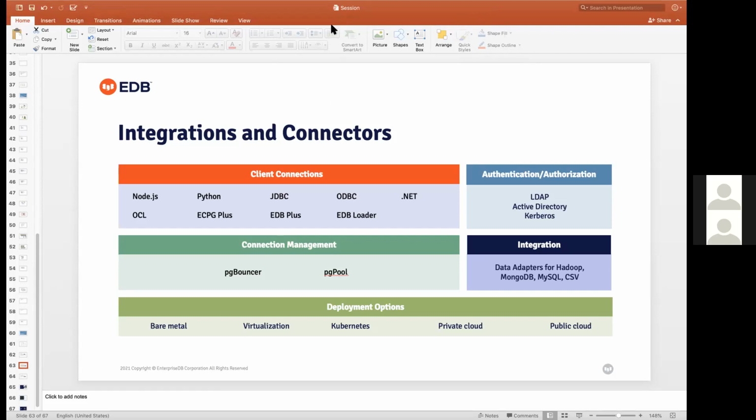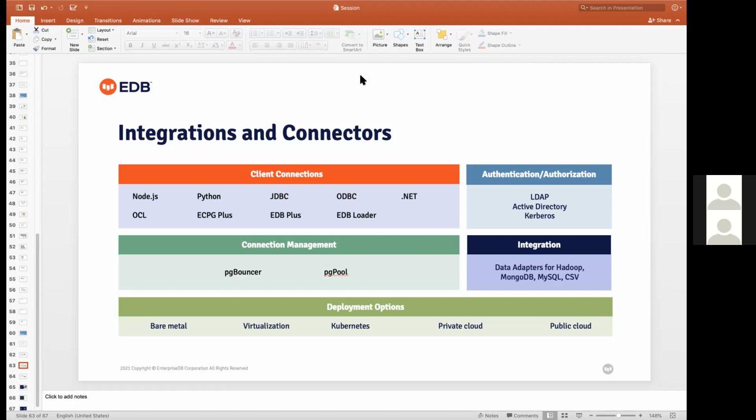You just have to provide the IP address of the Mongo database server and the port. That's it.